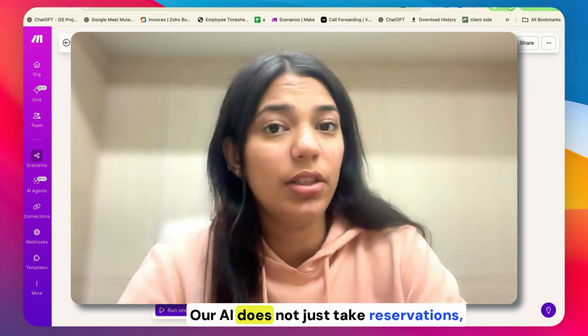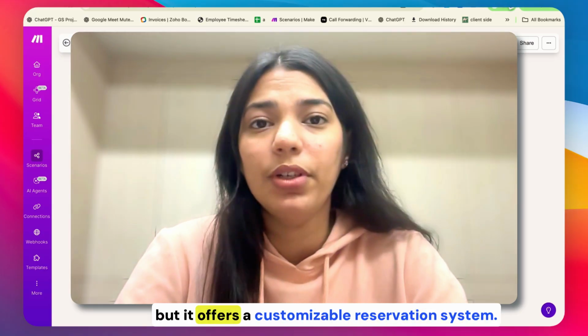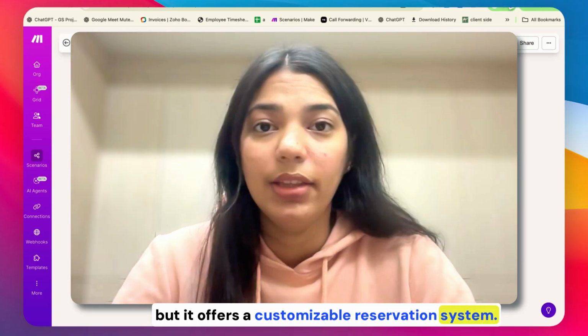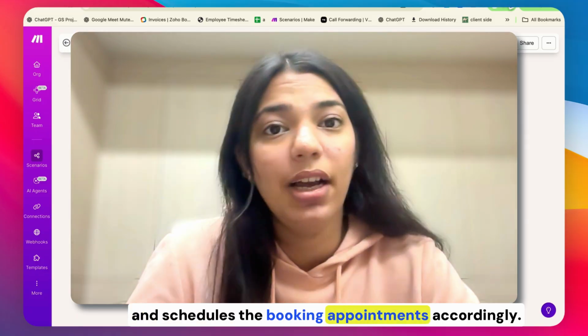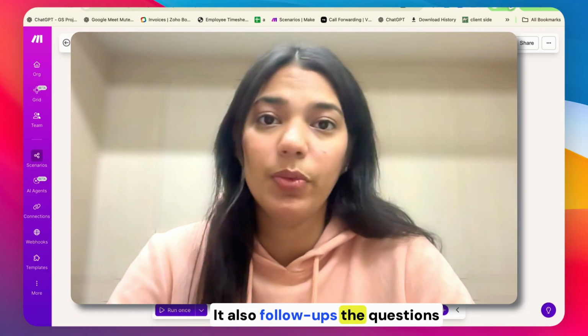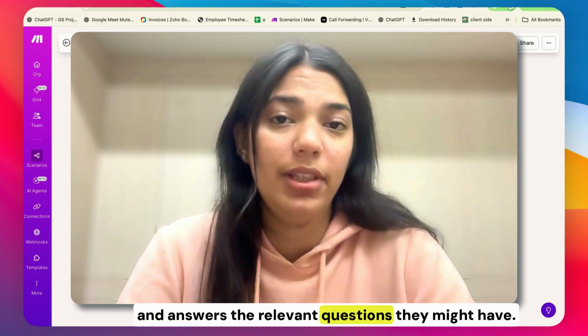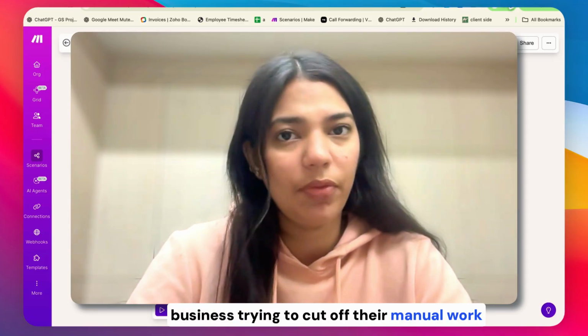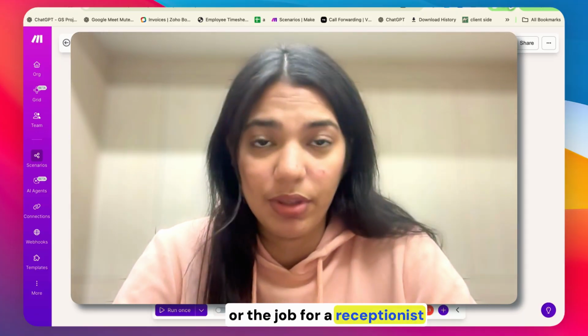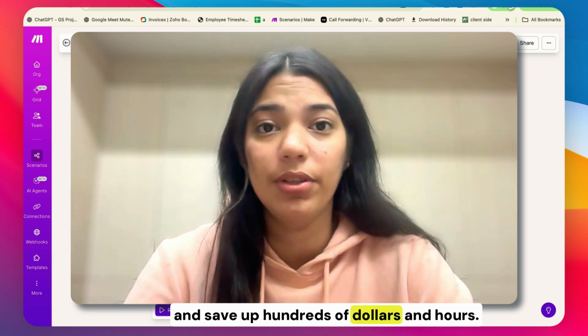Our AI does not just take reservations, but it offers a customizable reservation system. This system knows the user preferences and schedules the booking appointments accordingly. It also follows up with questions and answers the relevant questions they might have. This system is truly transformative for any business trying to cut down their manual work or the job of a receptionist and save hundreds of dollars and hours.